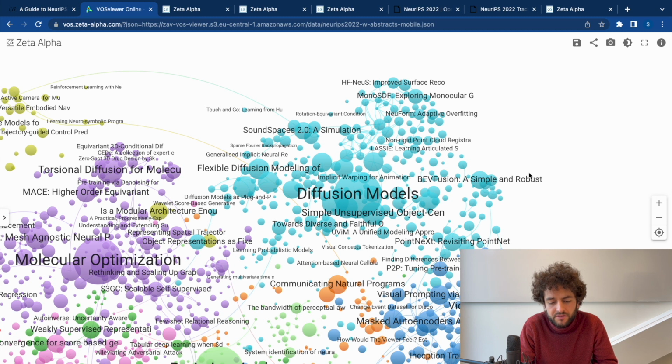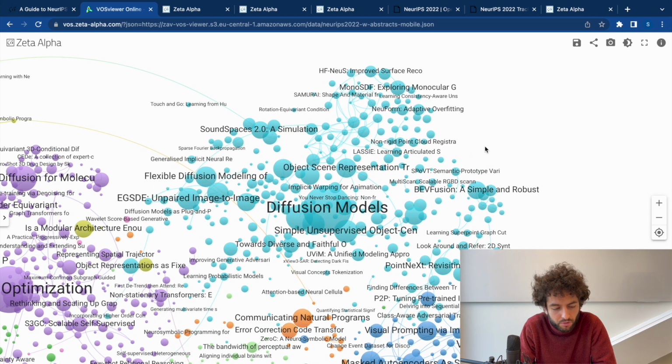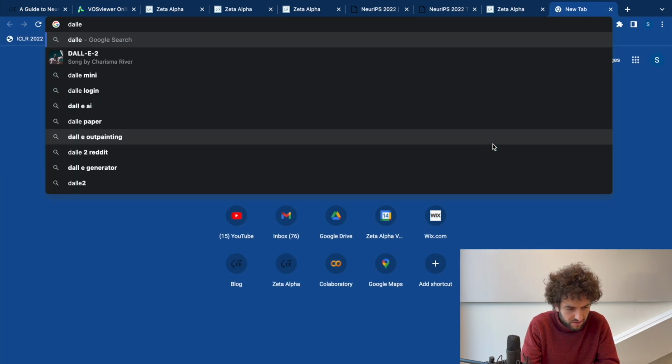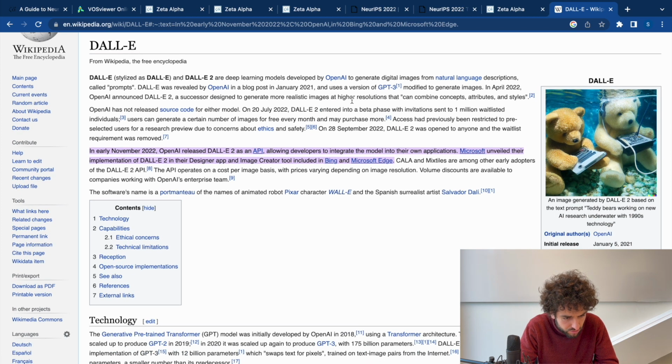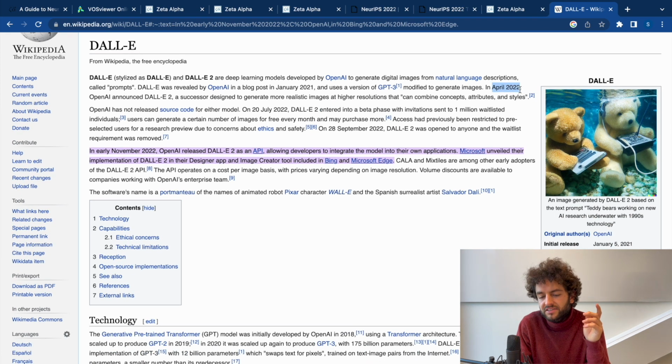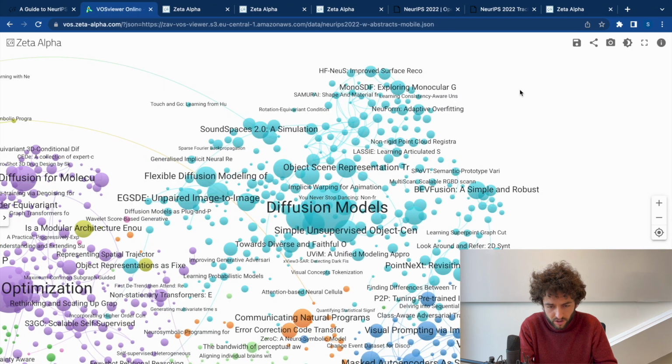Arguably, if there's one new cool kid in town this year, it has been diffusion models. Ever since DALL-E 2, when was it released? DALL-E 1 was January 2021, but DALL-E 2, April 2022. Ever since then, there was Google's Imagen. There was this month that was crazy. There was Google's Imagen, then Stable Diffusion that everyone was talking about. There was Google's Parti as well. Not all of them were diffusion models, actually, disclaimer, but a lot of them were, like Imagen.